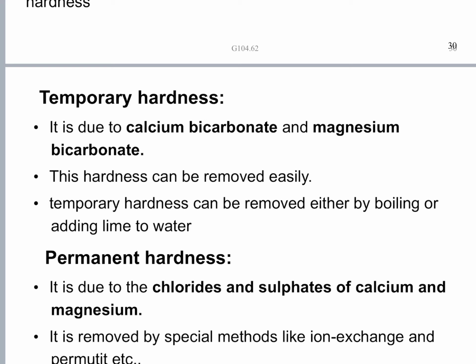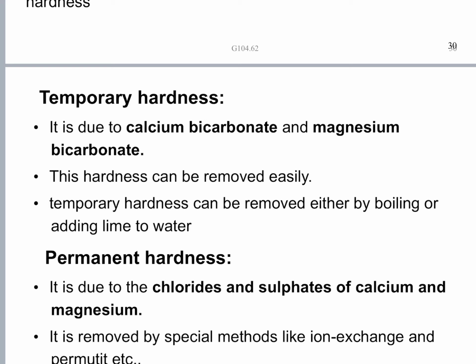What happens is, when you boil water, the temporary hardness causing salts like calcium bicarbonate and magnesium bicarbonate, which are dissolved in the water, actually, they are soluble in the water. On boiling the water, the calcium bicarbonate and magnesium bicarbonate will decompose. The magnesium bicarbonate turns into insoluble magnesium hydroxide, Mg(OH) taken twice.